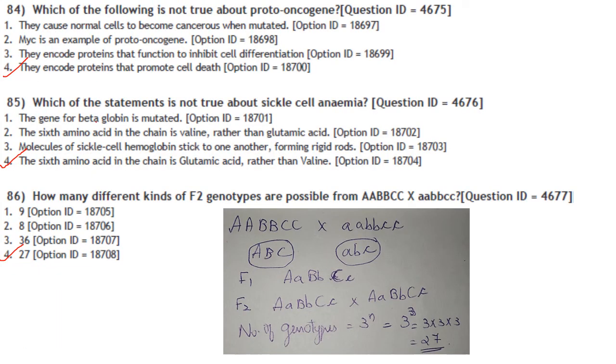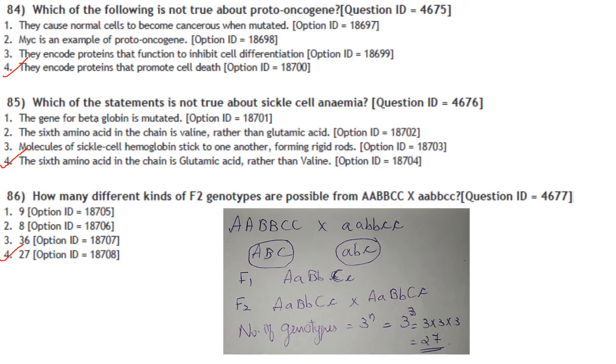Then which of the following is not true about proto-oncogene? They cause normal cells to become cancerous when mutated. Yes. MYC is an example of proto-oncogene, of course. They encode protein that function to inhibit cell differentiation. Yes. They encode proteins that promote cell death. That is not correct. So answer is option 4.